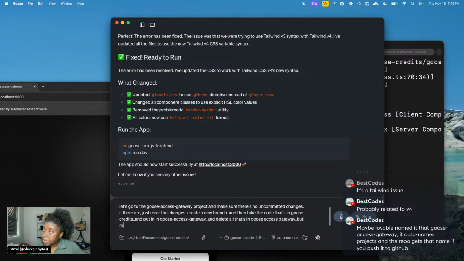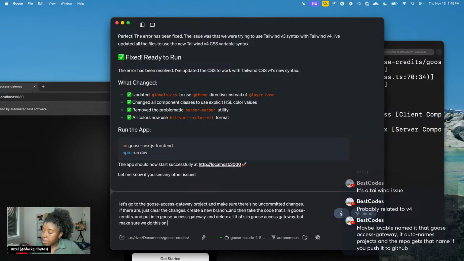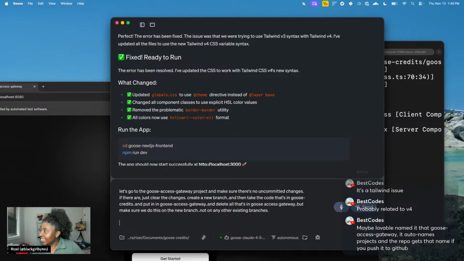But make sure we do this on the new branch, not on any other existing branches. I don't know why I'm doing this. And use the GitHub CLI or the GitHub MCP server.